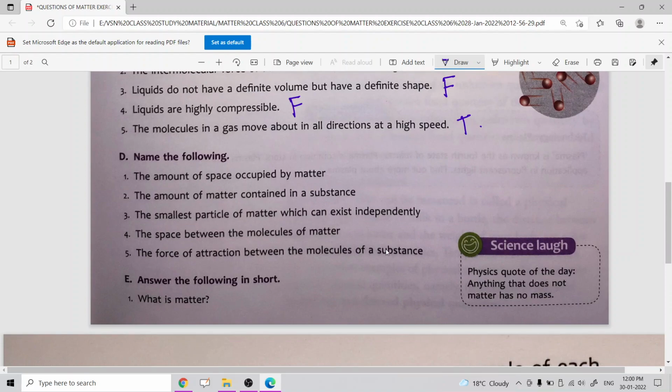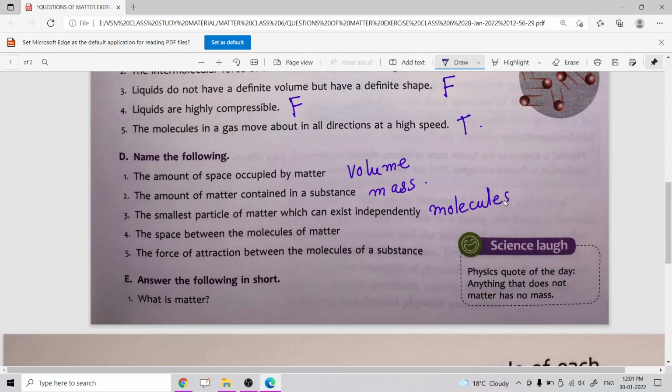Now the next part is name the following. The first one is the amount of space occupied by matter. This is called volume. The next one, the amount of matter contained in a substance. This is called mass. This is also the definition of mass. The next one is the smallest particle of matter which can exist independently. The correct option is molecules. It was already discussed previously.